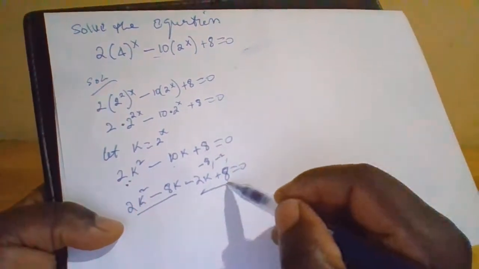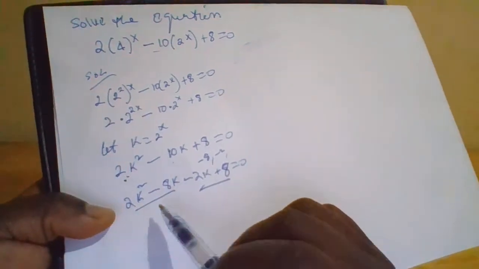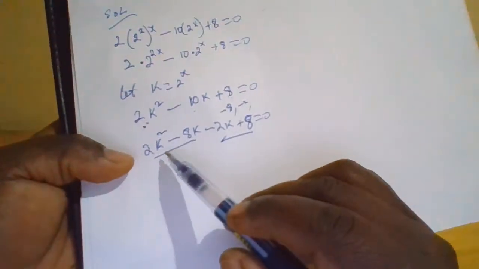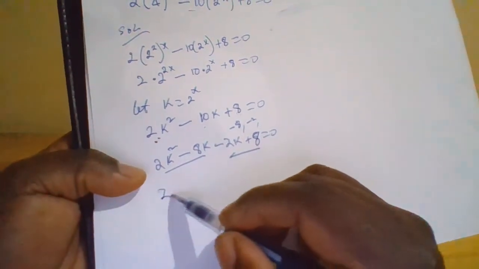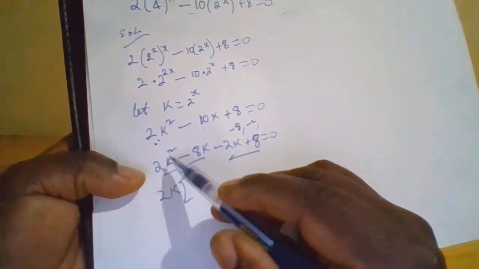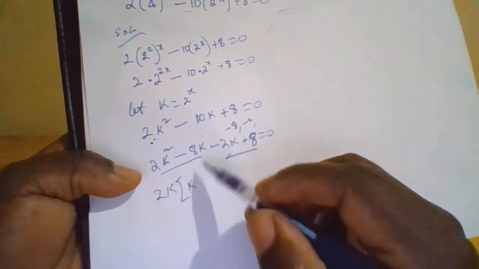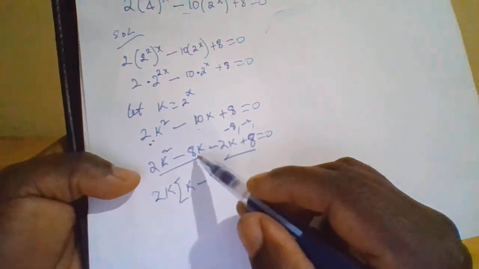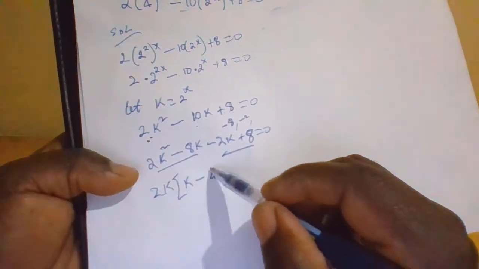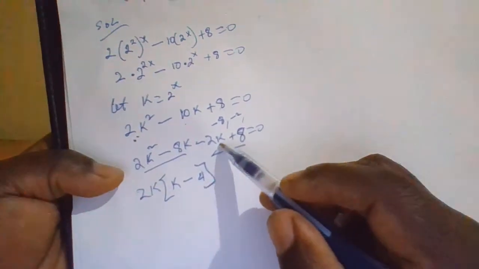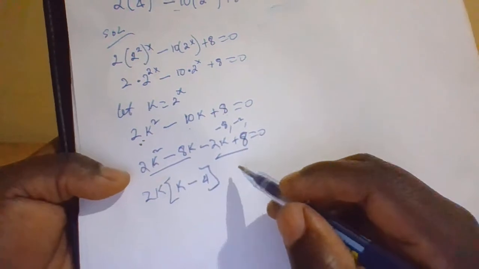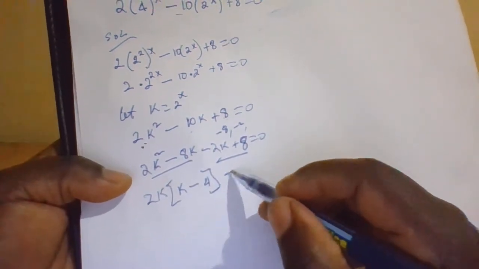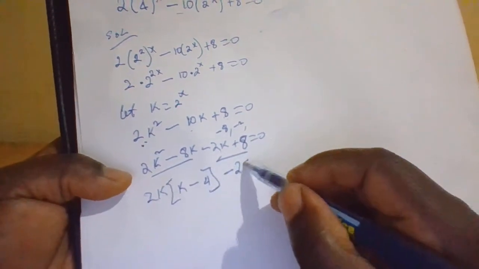Now we can factorize here. The common factor between 2k squared and minus 8k is 2k. So here we remain with k minus 4. Then the common factor between minus 2k and 8 will be minus 2.